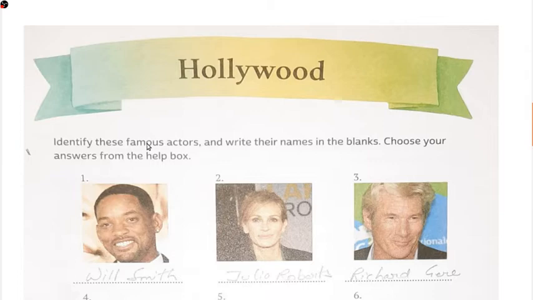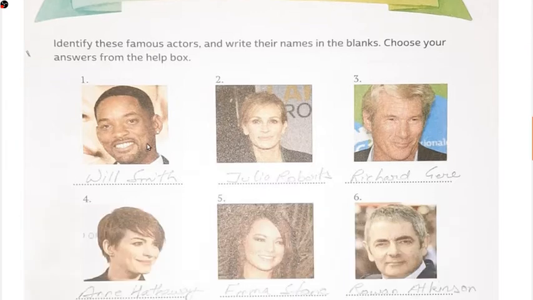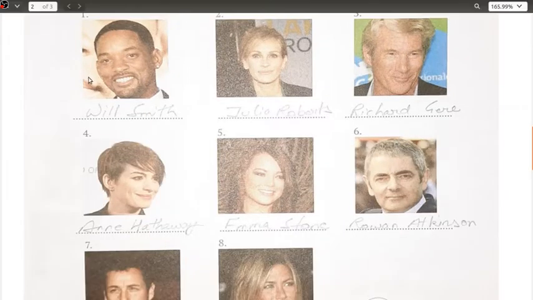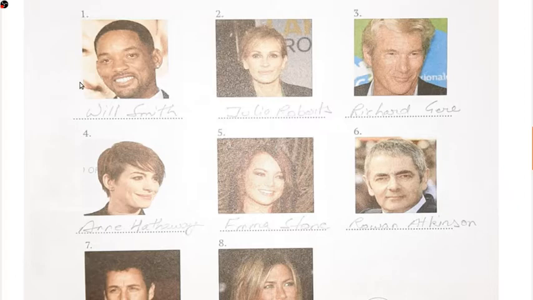Okay, let us start with this. Identify these famous actors and write their names in the blanks. Choose your answers from the help box. Okay, this is a very famous one. If you remember Will Smith, you would have seen him very frequently in Hollywood movies.